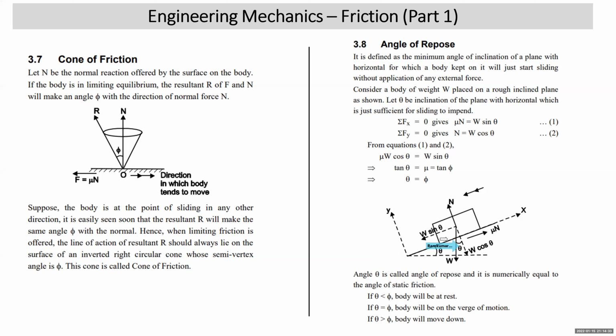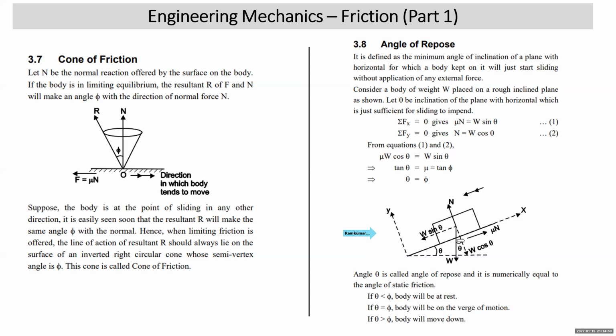Also we should remember that whenever a body is resting on inclined plane, we always take x along the plane and y normal to the plane. This way, x and y references are taken, and then accordingly sigma Fx and sigma Fy are applied. Do remember that for this chapter, whenever the body is resting on inclined plane, we'll always take x reference axis along the plane and y normal to the plane.